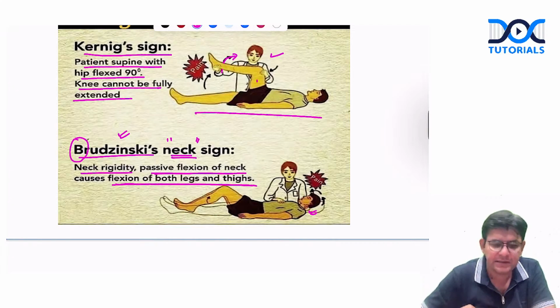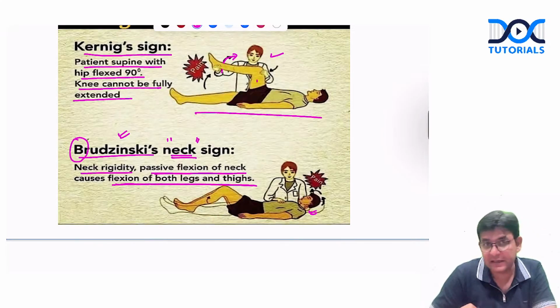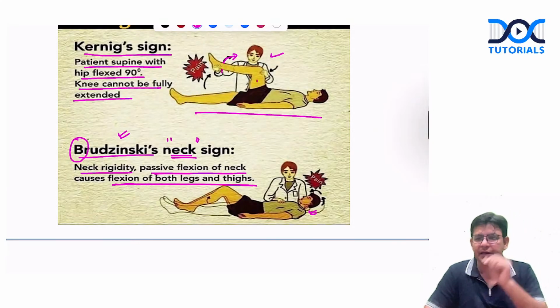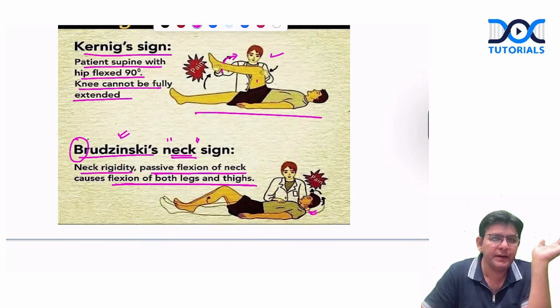And Koenig sign is, I suppose now it's clear that patient is lying supine. Here also it is supine only. And hip is flexed 90, and the knee cannot be fully extended as there is a problem in extending that. Is it fine, guys? So these two important signs should be remembered by you.